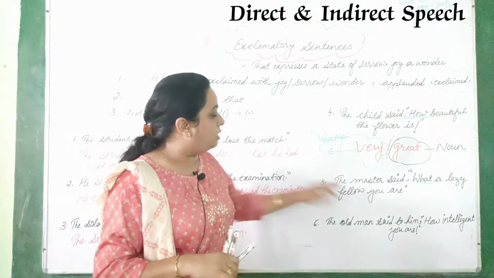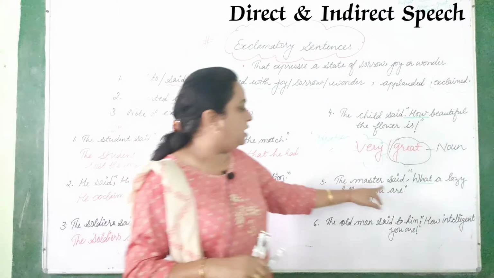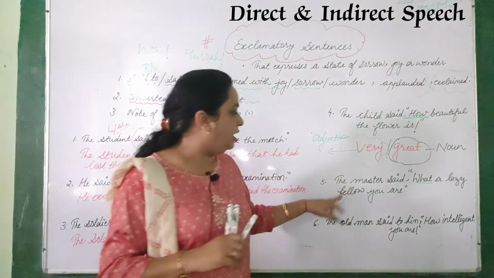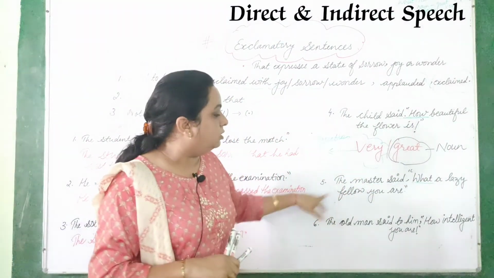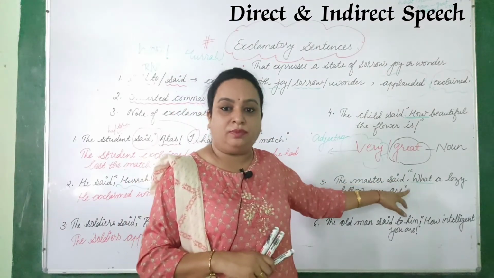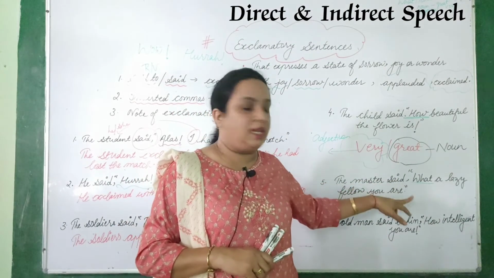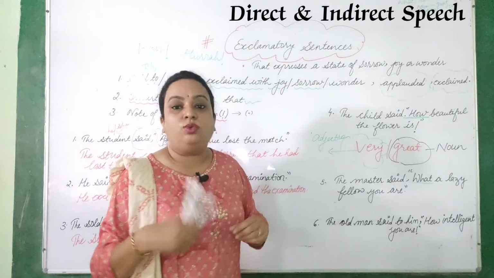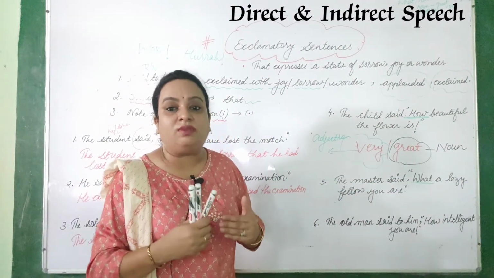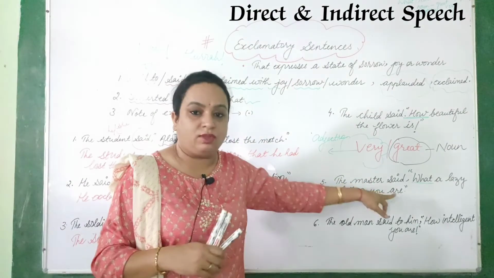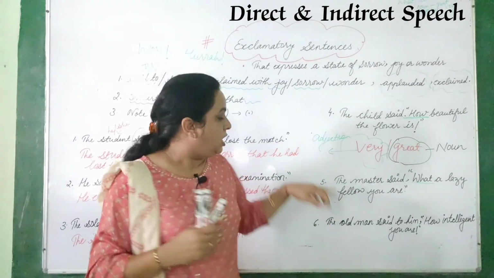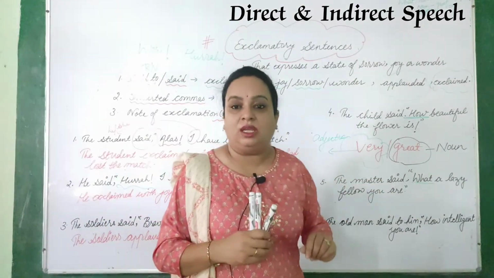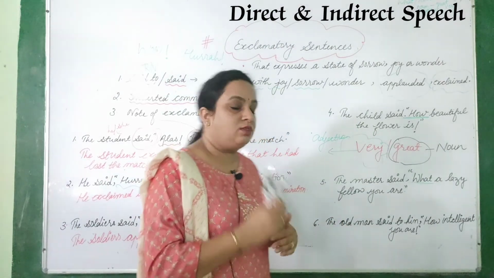Okay. Next, if you see this one, the master said, what a lazy fellow you are. So here the master exclaimed that. Now here who is the receiver? If the receiver is not given, we suppose that it is I. It is the master said to me. Clear? So on the basis of that we will change.